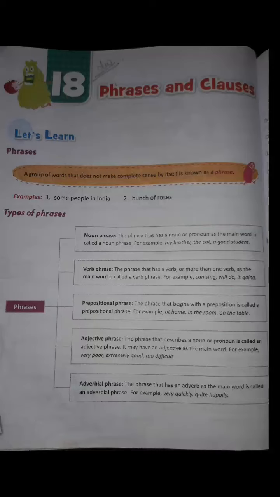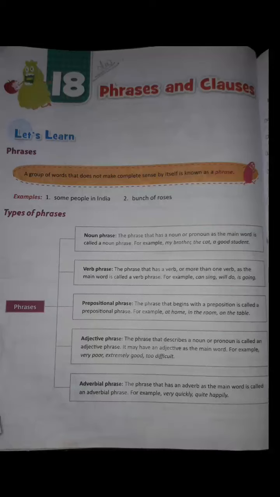So a clause is a group of words with a subject and a predicate. It will have a subject, it will have a predicate, and it is usually a part of a sentence. So, the sky looks blue in the morning. In the above sentence, the group of words, the sky looks blue, has a subject. And which one is the subject? The sky. And a predicate, looks blue. So, it is a clause.